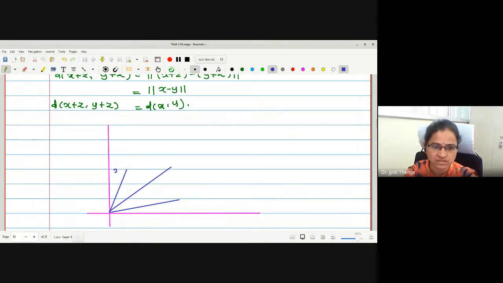I am showing this in the R2 plane, not in 3D space, because in 3D we have to do more calculations and constructions. These are the three vectors or points. Now, can anyone tell me the position of x plus z and y plus z, so that we can find the distance between these two points? Yesterday we have discussed it, I think.